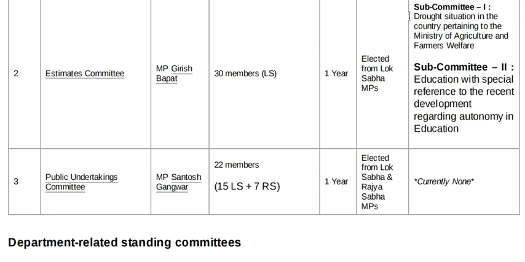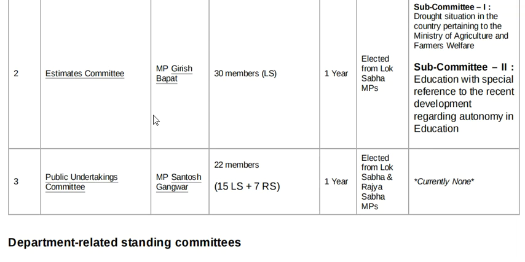There are two subcommittees. One concerns the drought situation in the country, pertaining to the Ministry of Agriculture and Farmers Welfare, and the other discusses education, with special reference to recent developments regarding autonomy in education.